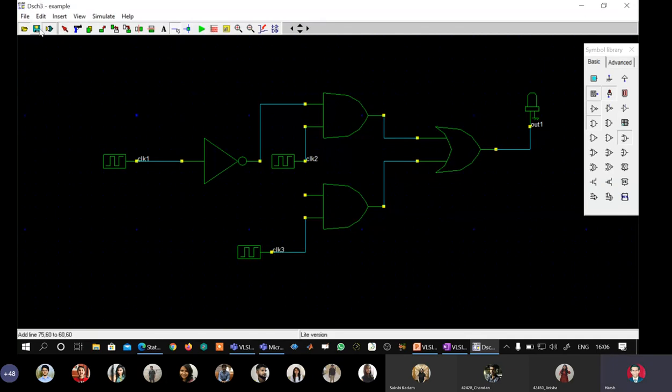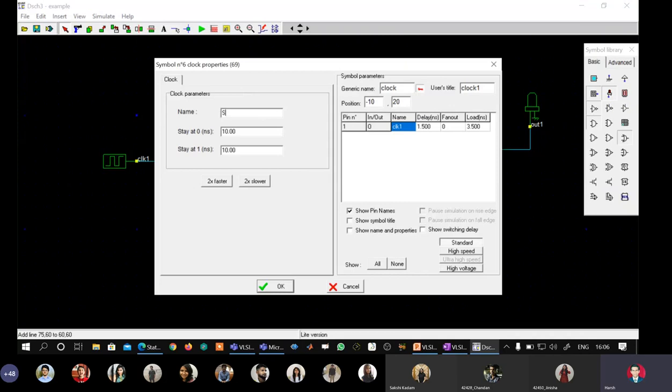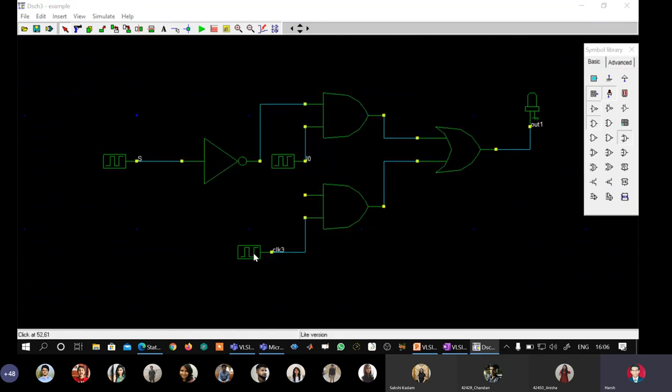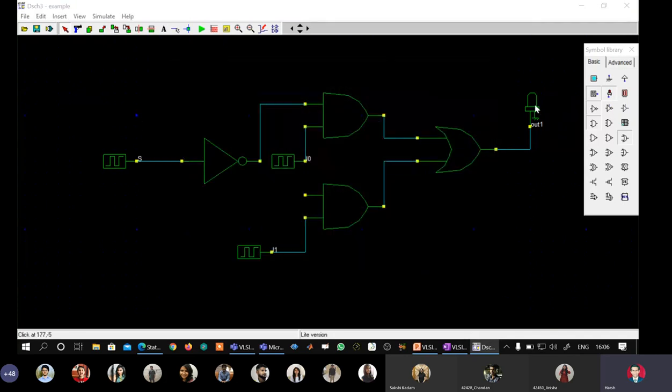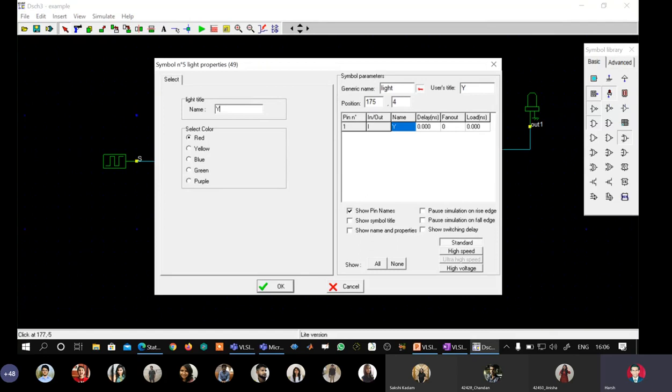I will name them like this. Double click. Let the name be S. We will change the frequencies afterward. First, we'll change the names. This is I0. I will say OK. I will say this is I1. I'll say OK. I will rename the output to Y. So it is in line with our VHDL program also.